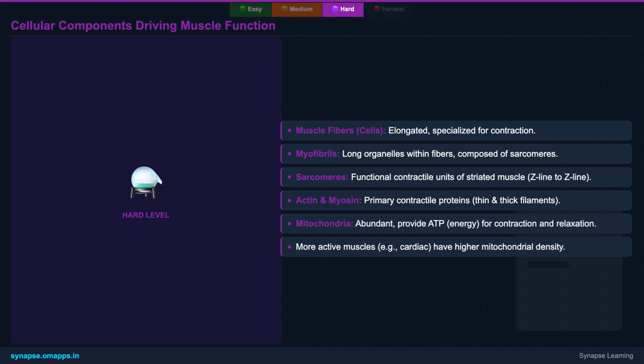The 2 main contractile proteins are actin thin filaments, and myosin thick filaments, which slide past each other during contraction. And to fuel all this activity, muscle cells are loaded with mitochondria. These powerhouses generate the vast amount of ATP, or energy, required for both muscle contraction and subsequent relaxation. The more active the muscle, like your heart, the more mitochondria it contains.